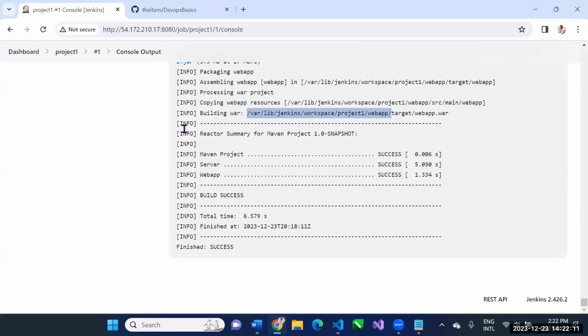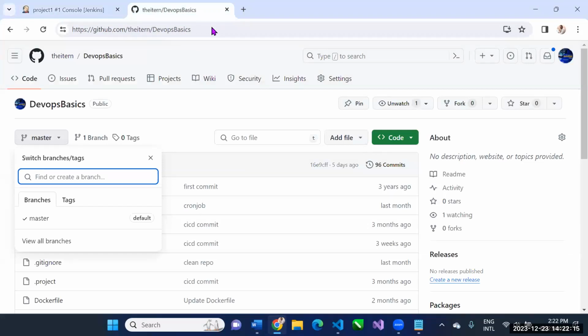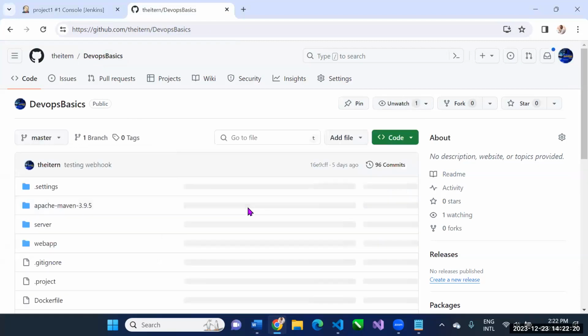this repository here. I don't have it in my local system. So how do I make a copy of this repository into my local system? By cloning it. So let me go ahead and clone.